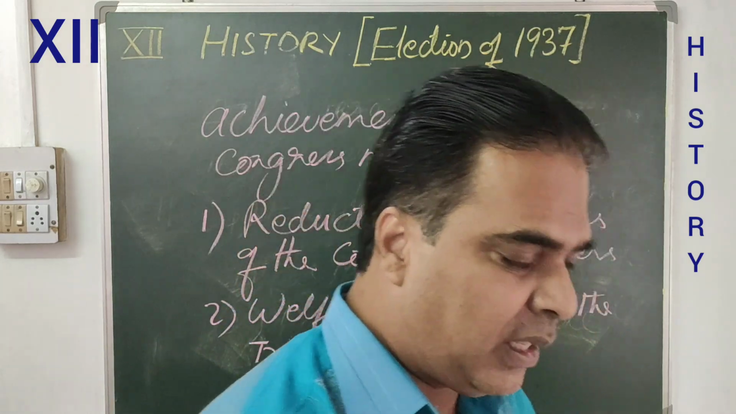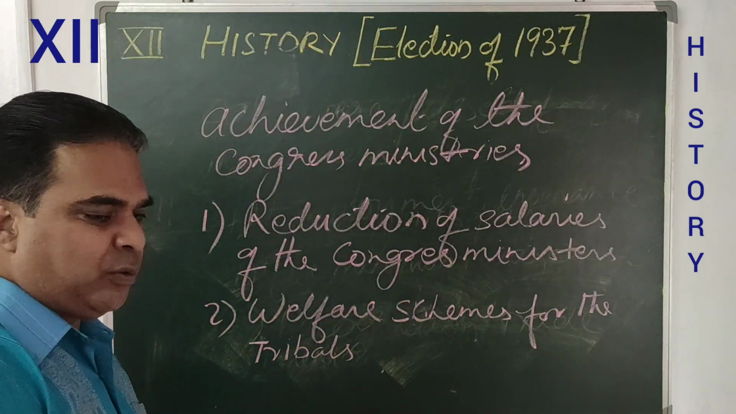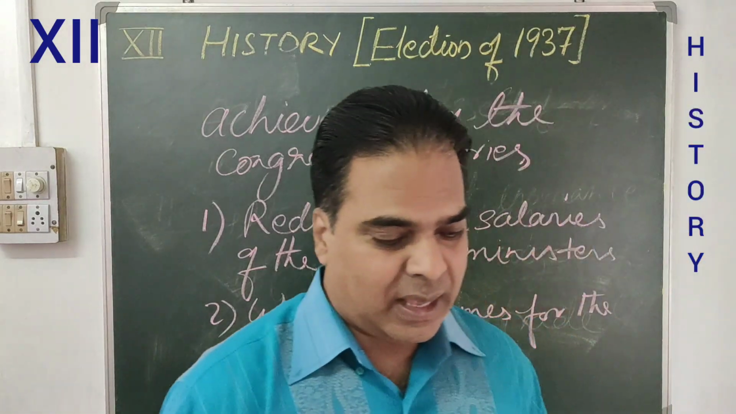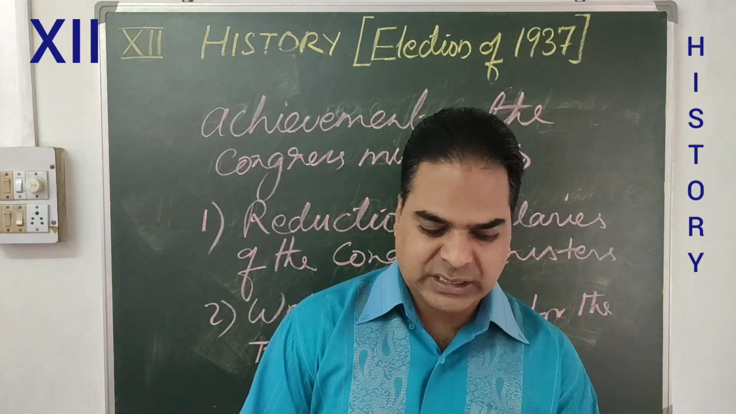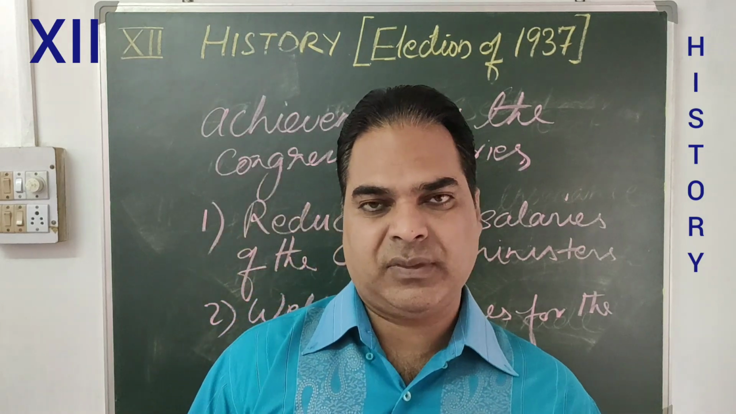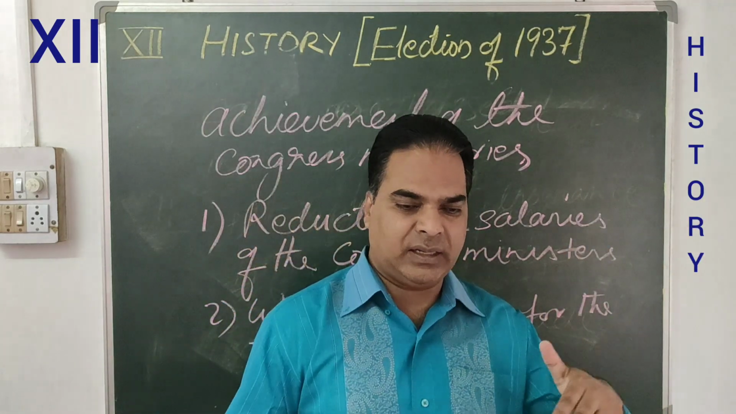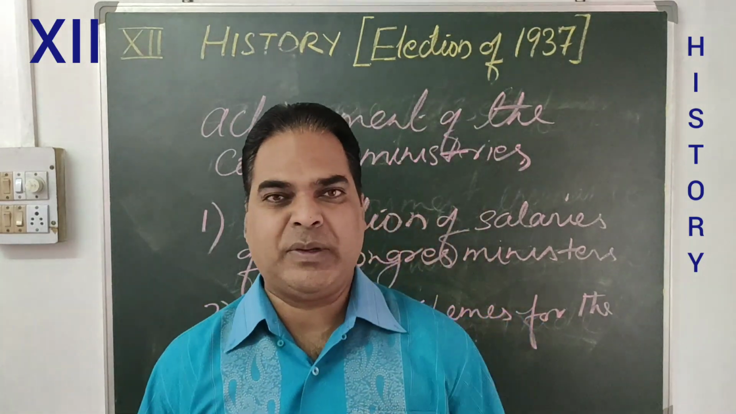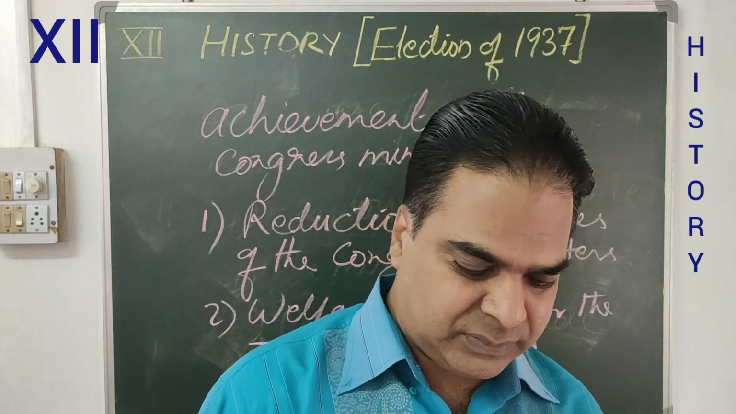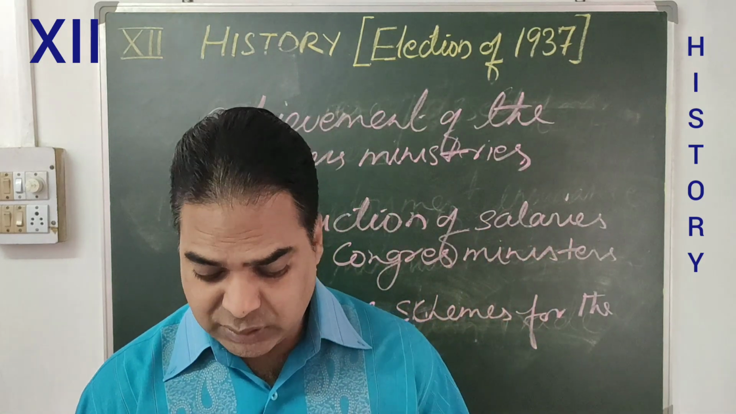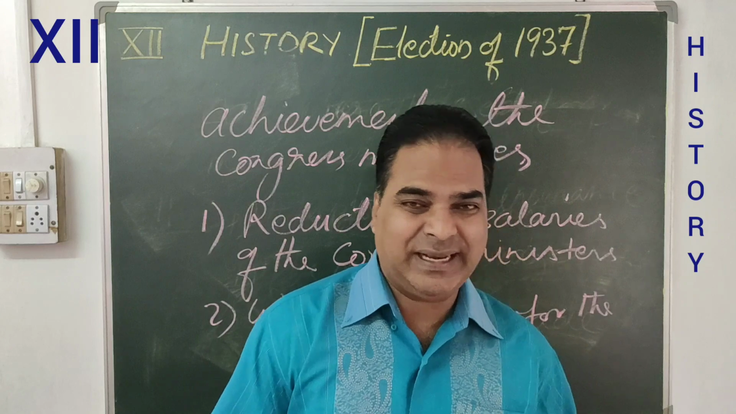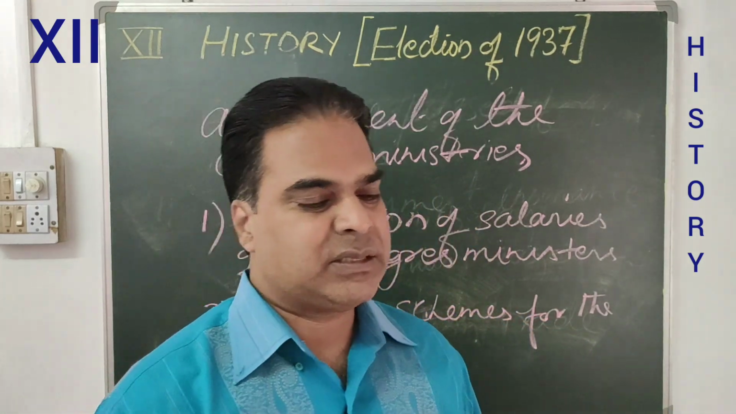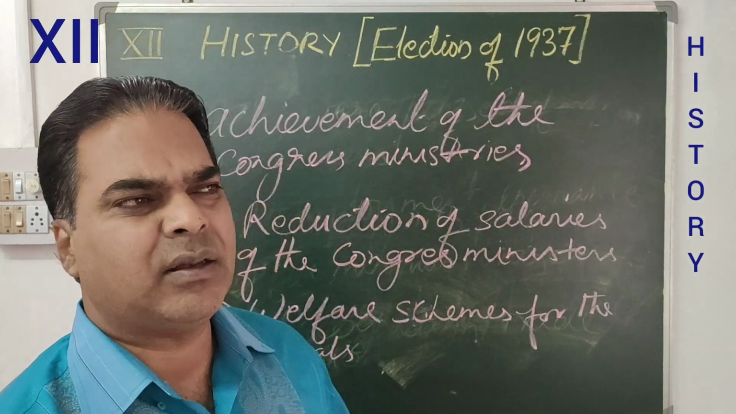So children, I tried my best to make you understand the results of the election of 1937, as well as the activities of the Congress ministers when they formed the government, and were given the responsibility to fulfill the promises made before the election. During their tenure, laws were also passed. The Industrial Dispute Act was also passed. So all these things happened, my dear.